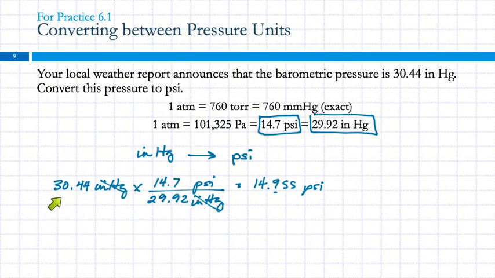My starting number here had 4 sig figs, and this is 4 sig figs, but this one is only 3. And so that's going to limit my answer. And when I round this, I'm going to get 15.0 psi.